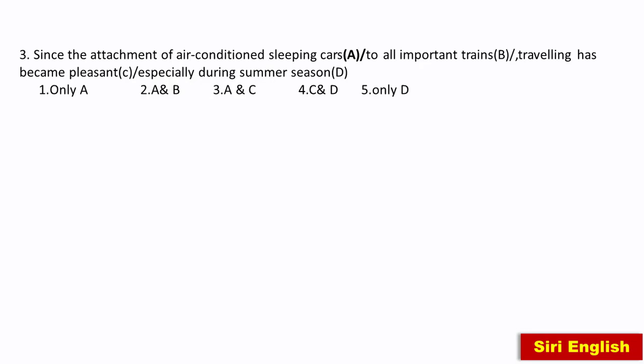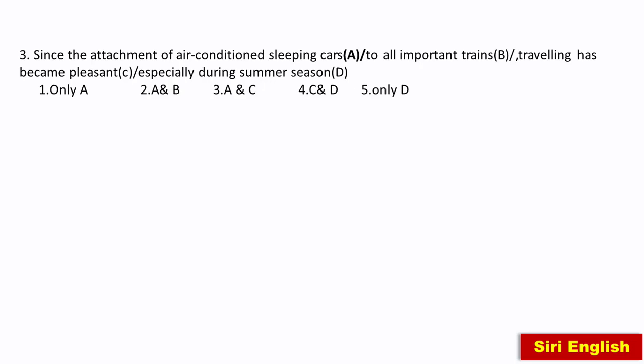Traveling has become very pleasant. So we should know the usage here of the verbs has, have and had. Always has, have and had are followed by the third form of the verb. So it should be become.